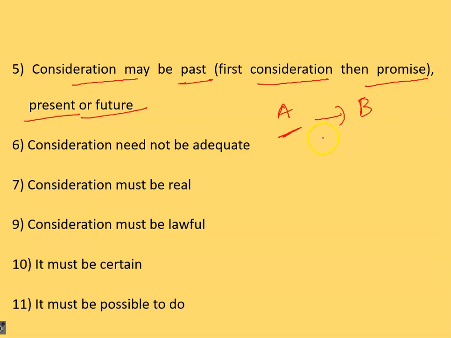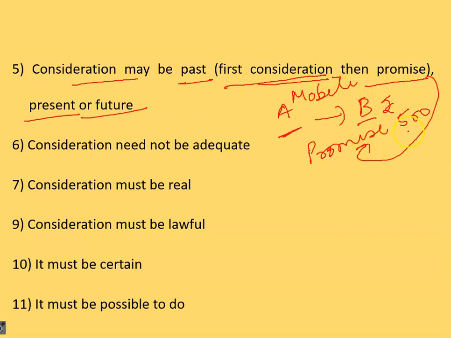Say for example 500 rupees or something like that. Now this is a promise which A is making, that I will give you 500 rupees. And why has he made the promise? Because B has found the mobile for A. So that mobile phone is the consideration which was exchanged before, and then this promise of giving 500 rupees to B was formed later by A. Clear? So this is past consideration, wherein the consideration moves first and then the promise is made after that, right?